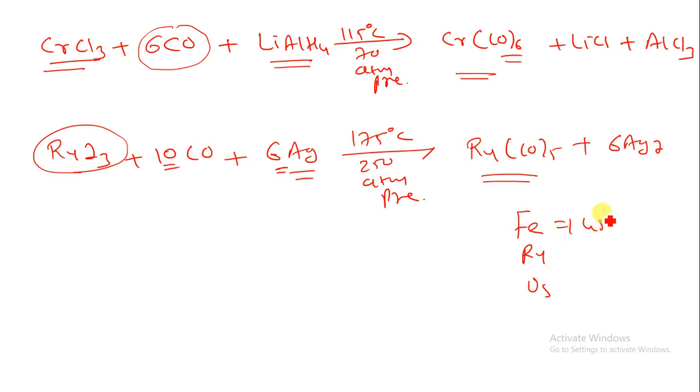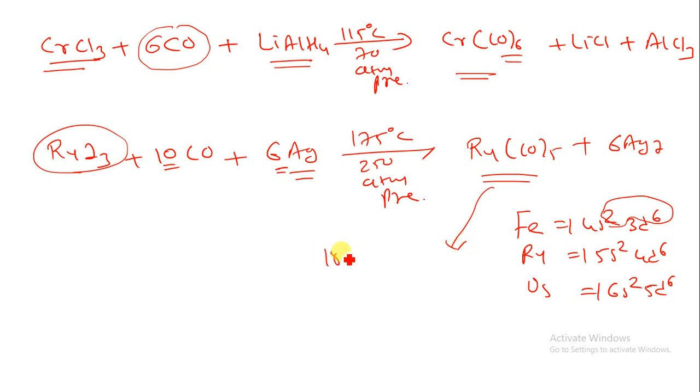Here we are having 4s2 3d6, so this will be 5s2 4d6. Okay, this will be 6s2 5d6. But the thing is that you have to remember that a total of 8 electrons are there. So if I want to calculate the 18 electron rule for ruthenium CO5, how can I calculate it? Ruthenium will have 8 electrons, 1 CO will give 2 electrons, so 5 CO will give 10 electrons.